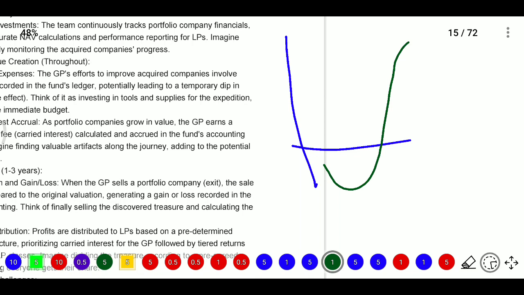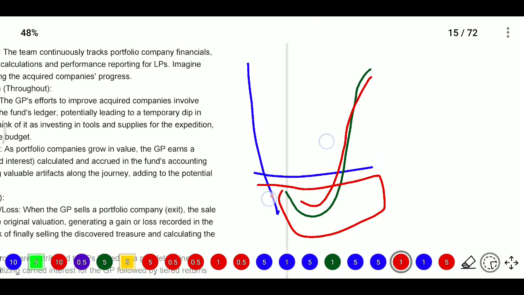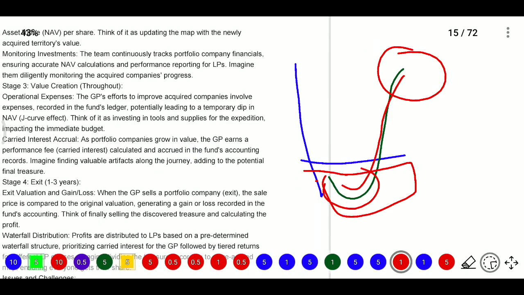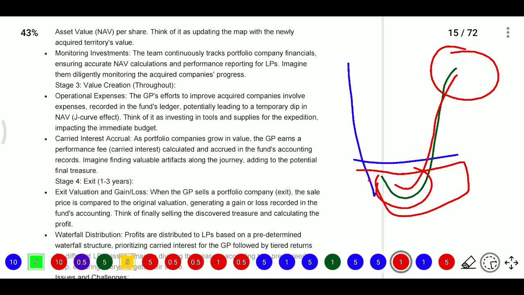So if you see in the life cycle, in the first 1 to 3 years they are only collecting. After that, in the next 1 or 2 years they will invest, and the later years are 4 to 5, 6, 7. In the first year and second year they will charge a management fee, so they will have negative returns. After that, year on year they will increase the fund inflows. So at the end of the fund they will have more inflows. At the starting stage there are only cash outflows.